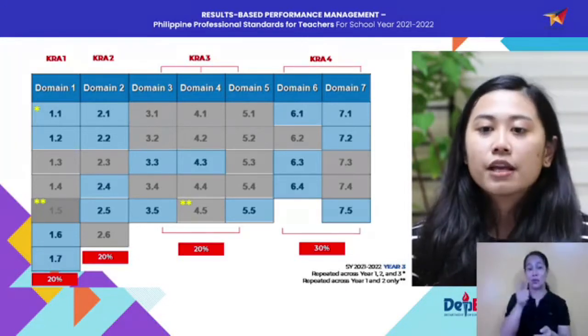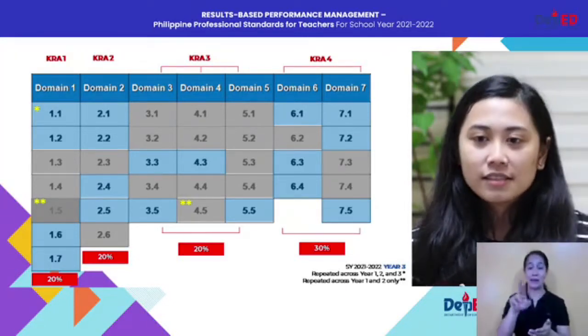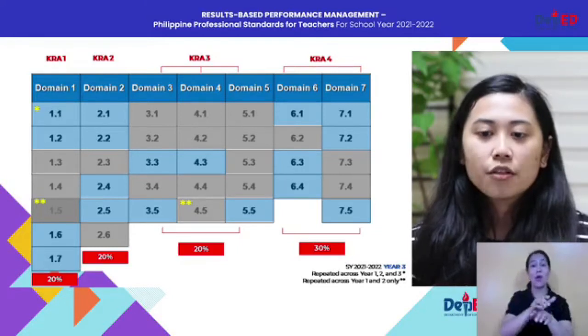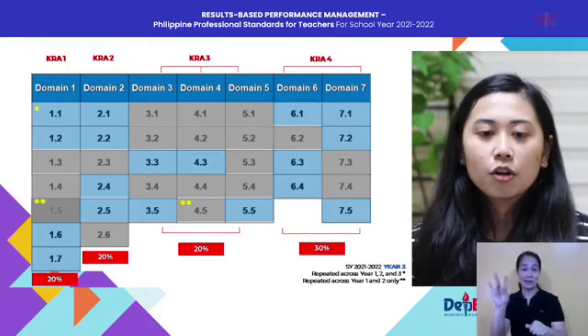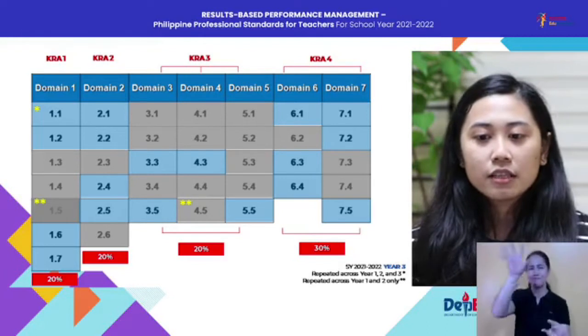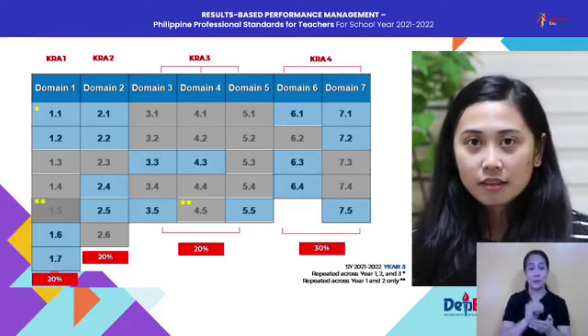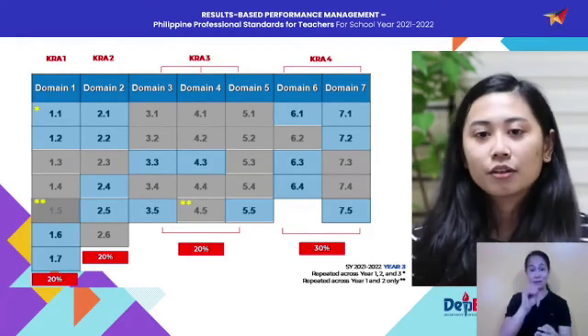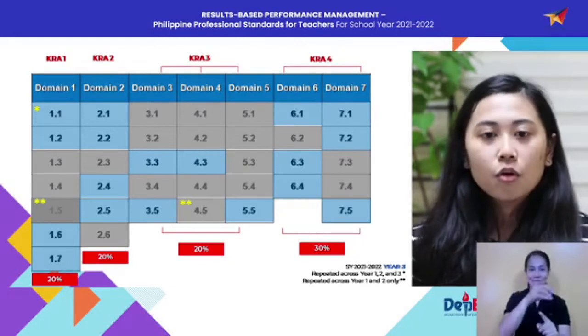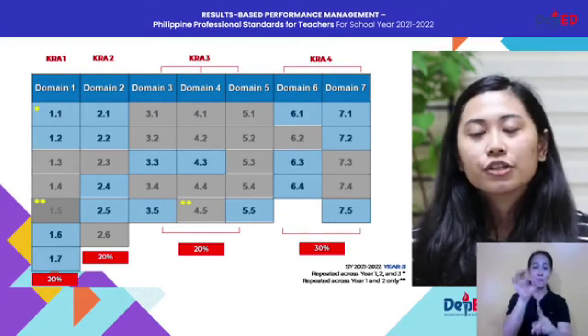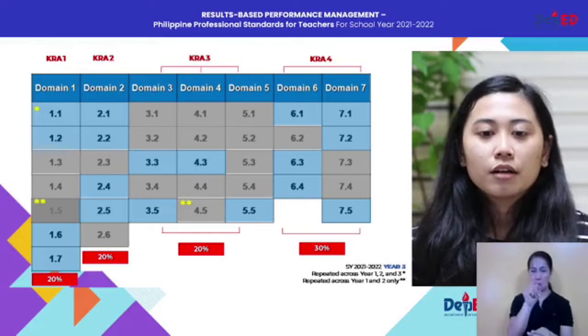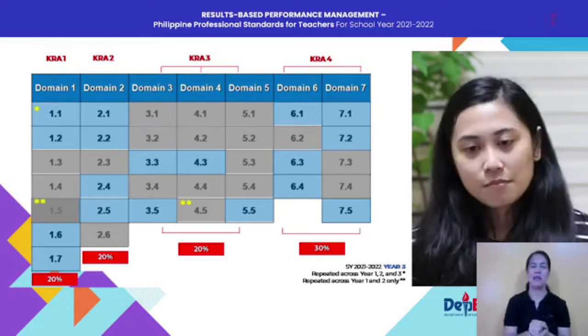And then your KRA4, a combination of domain 6 and 7, that is 30%. So when you add all of these percentages, that equates to 90%, plus the 10% plus factor, which is objective 19, overall you will have 100% as a final rating for your respective eIPCRFs.